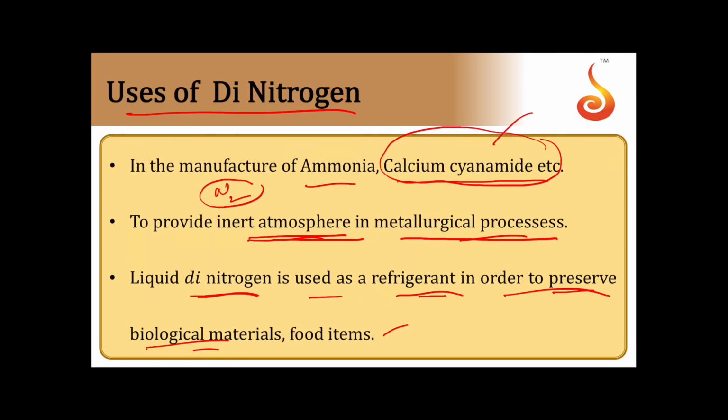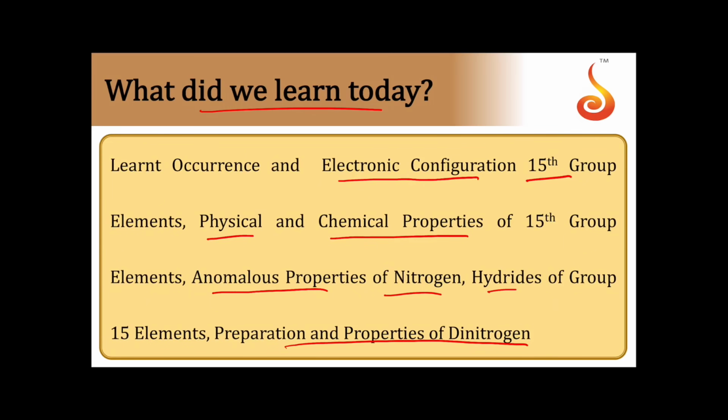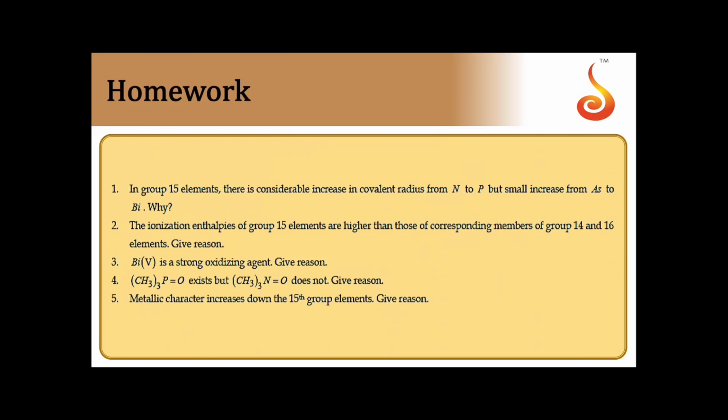With this, we are done with the uses of nitrogen. So, what you have learned today: we have seen the electronic configuration of 15th group elements. We have seen their physical and chemical properties. And then we have studied the anomalous properties of nitrogen. We learned the hydrides of the group, and we have learned the preparation and properties of dinitrogen, meaning N2 gas. This is homework you can take down.